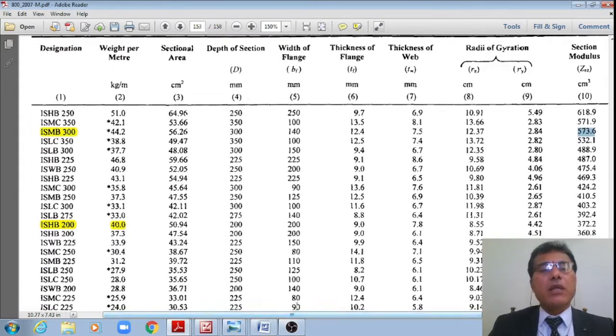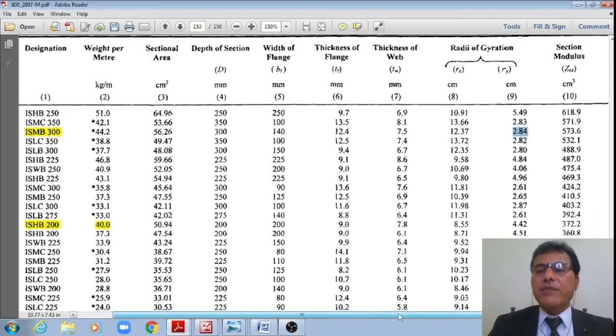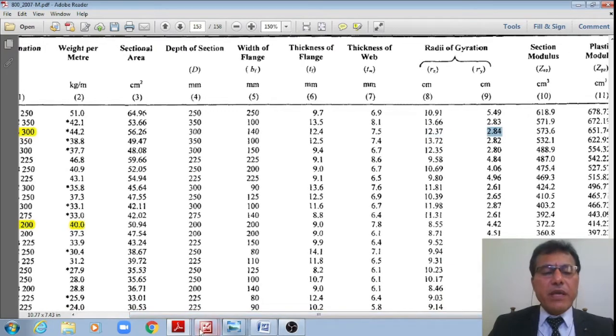And I'll note down the other relevant properties also: the depth of the section equal to 300 mm, width of the flange BF equal to 140 mm, thickness of the flange TF equal to 12.4, thickness of the web 7.5, and radii of gyration about the major axis 12.37 and minor axis 2.84.